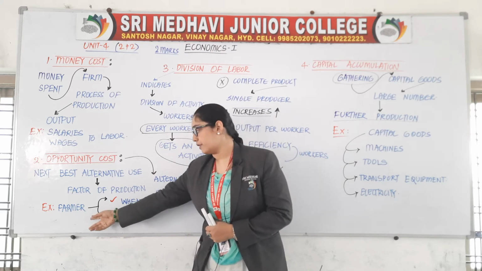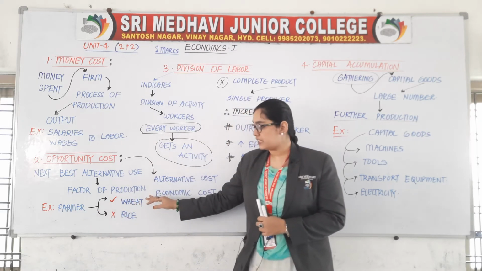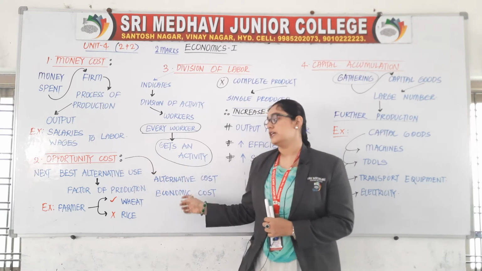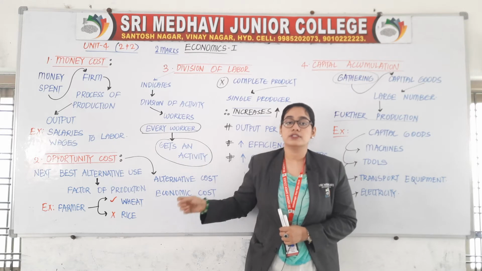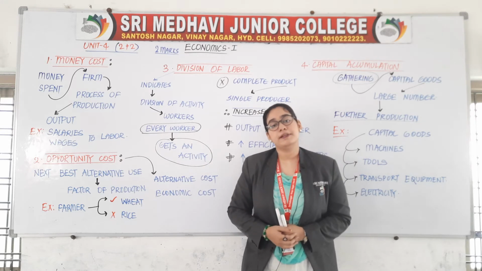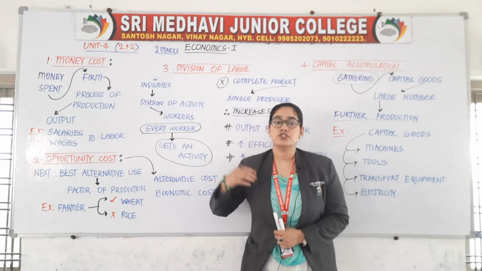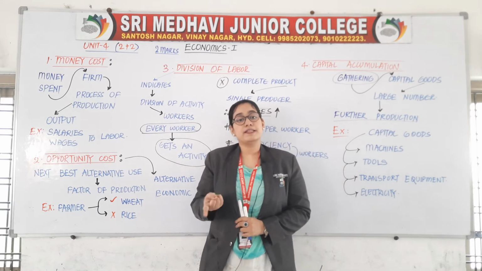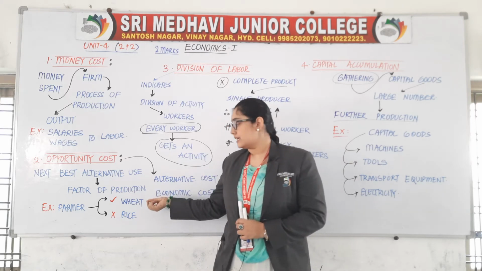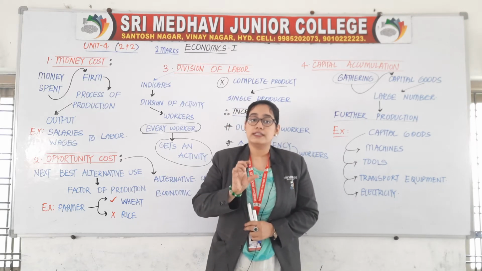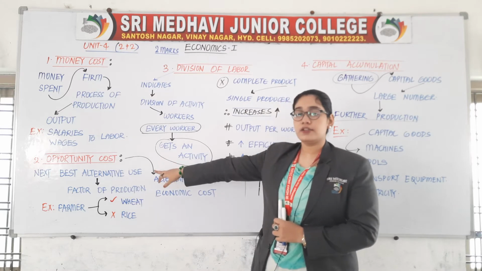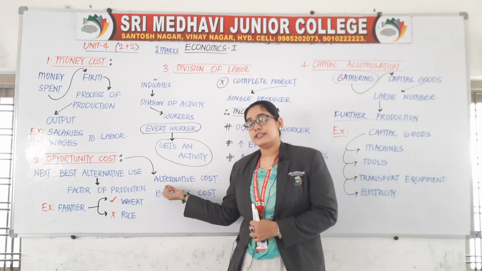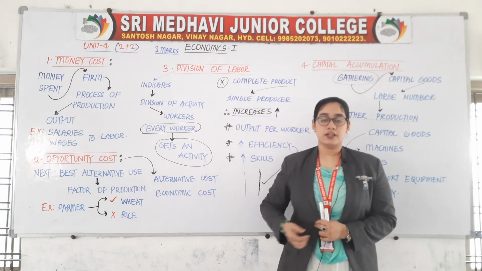For example, if a farmer is growing rice and it is not profitable for him, and he is getting losses, then the next best alternative which he chooses is wheat. So it is called opportunity cost. The other 2 names of opportunity cost are alternative cost and economic cost.